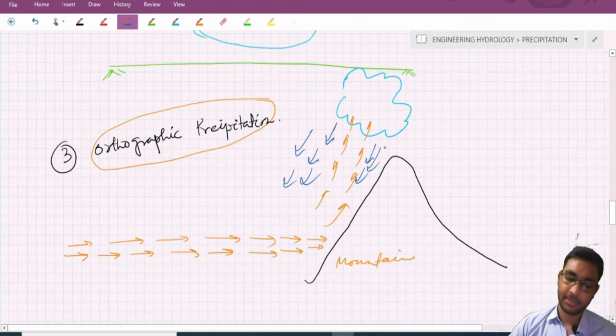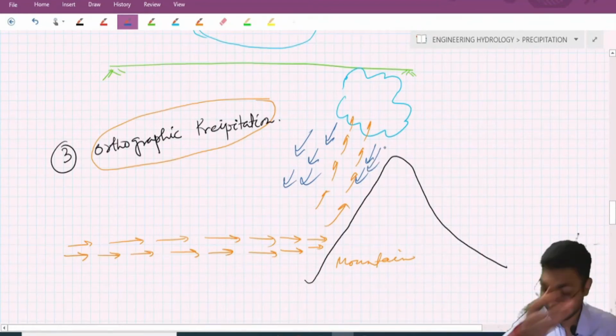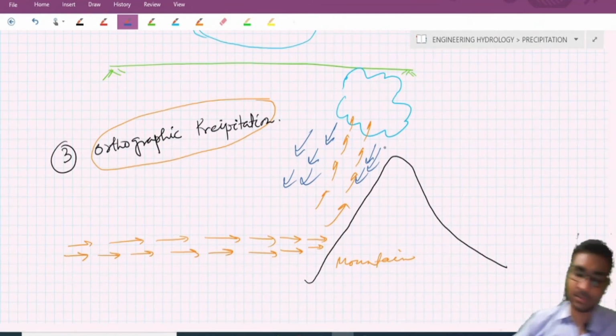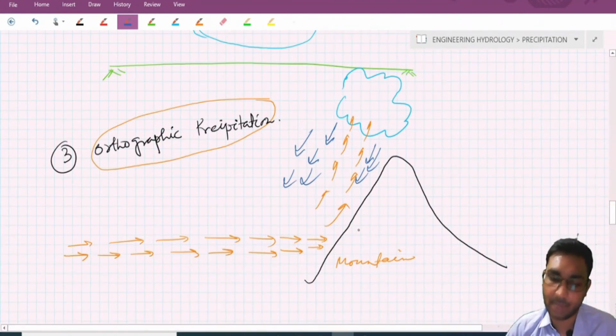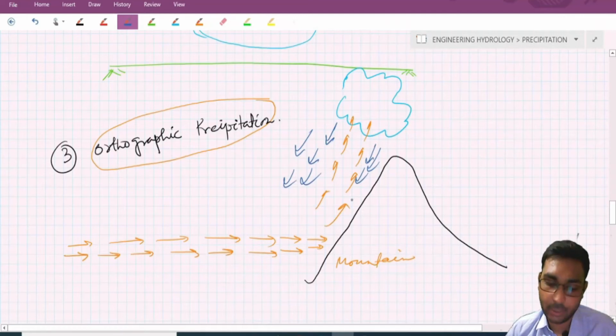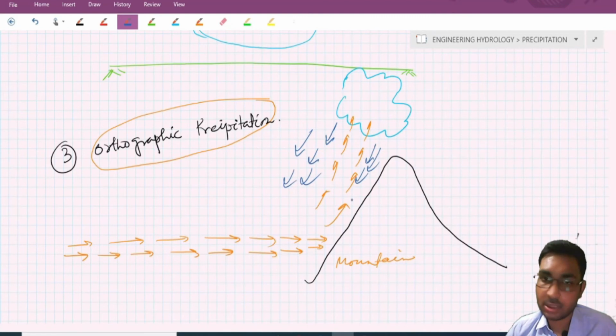I'm repeating again: due to the presence of a barrier such as a mountain, the moist air may get lifted to a higher altitude instead of moving forward. This moisture cools down adiabatically and forms cloud, and from that cloud precipitation will occur.